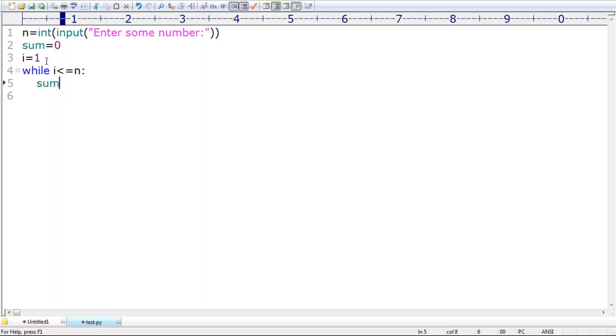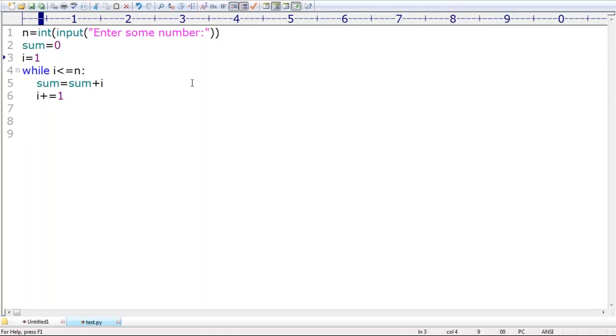So sum is equal to sum plus i. This keeps on adding the current i value. After that, increment the i value: i is equal to i plus 1. Do you know this cycle by default will be repeated as long as this condition is true. Once this condition fails, then automatically it will be stopped. Remember this: as long as i is less than or equal to n.